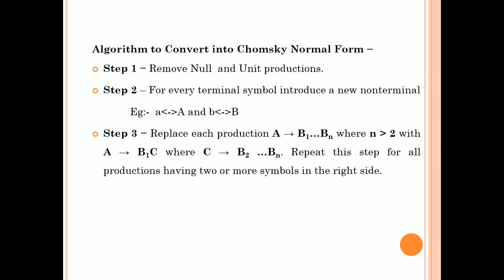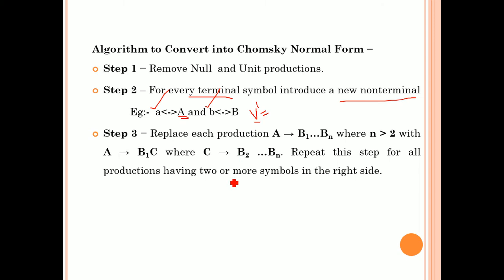Next, what is the second step? Introduce a new non-terminal for each terminal. Suppose for example in your grammar you have two terminals, one is a and second one is b. You have to introduce a new non-terminal, that is a variable, for each terminal. So for small a you have to introduce variable A. Similarly for b you have to introduce one more variable B, and now these two must be added to the new variable set, that is V dash. Next, V dash is now in Chomsky normal form. Later I will explain all this by taking an example.